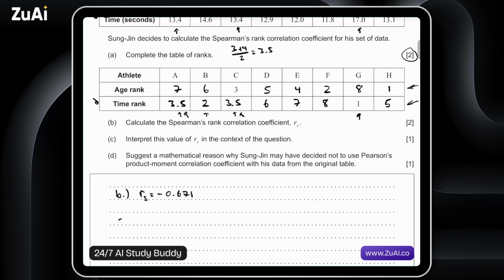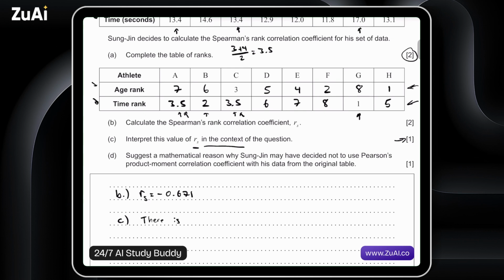Okay. C. Interpret this value of RS in the context of the question. So whenever they write context, even though it's still just a 1-mark question, they're looking for specific mention of these variables. So in this case, we can say there is a negative correlation or there is a negative association.